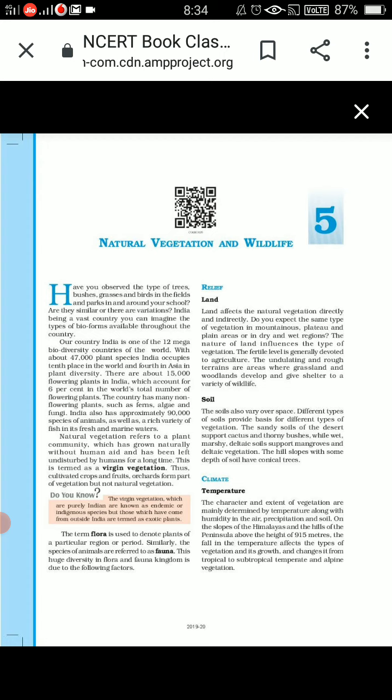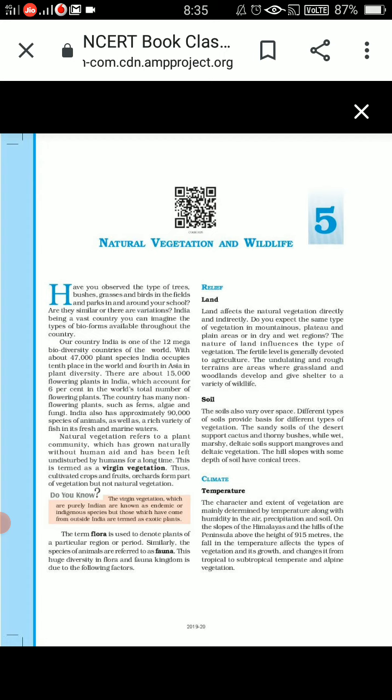Children, natural vegetation, what is it? You are doing it from the very small classes. Vegetation means the plants and bushes which grow naturally without any human interference, and which are left undisturbed by humans for a long time. That is known as natural vegetation. This is also called virgin vegetation. Virgin means untouched.